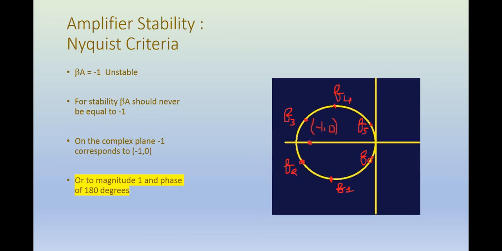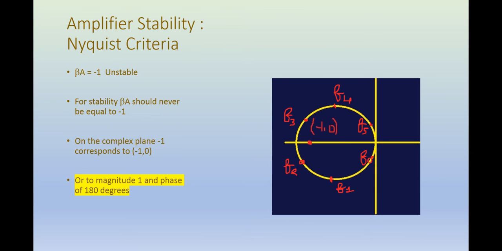So the Nyquist criteria is that the point -1, 0, or the point where the magnitude is 1 and phase is 180 degree, should never lie inside or on the Nyquist curve. So it is obvious why it should never lie on the Nyquist curve, because if it lies on the Nyquist curve, it means that at certain frequency beta A will become equal to -1 and the system will become unstable.